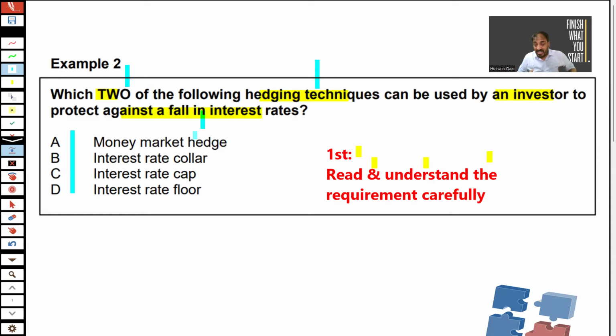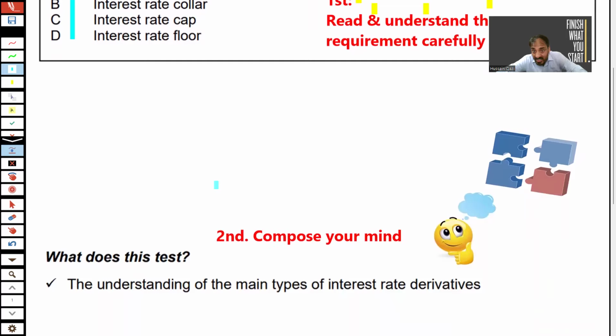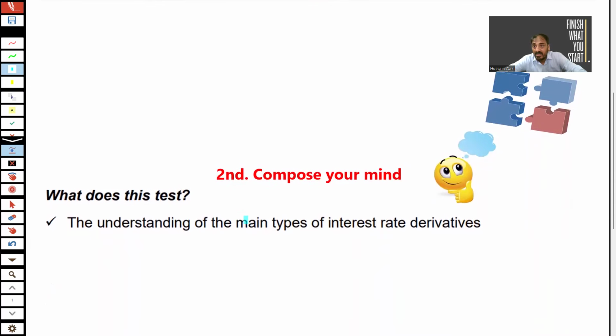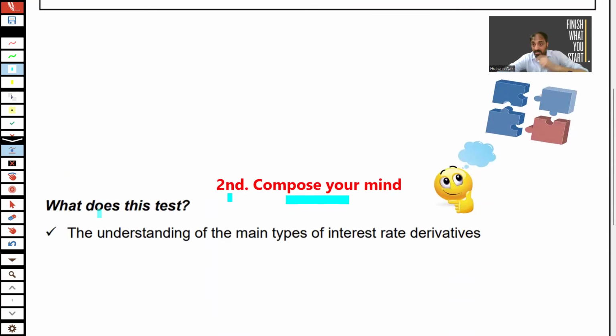This suggestion is not mine. First you have to compose your mind. This is the examiner's suggestion. The second point, compose your mind. This is the examiner's statement. First, this is the question. Number two, stay here. What does this test? The understanding of the main types of interest rate derivatives. This means the examiner is saying, compose your mind.